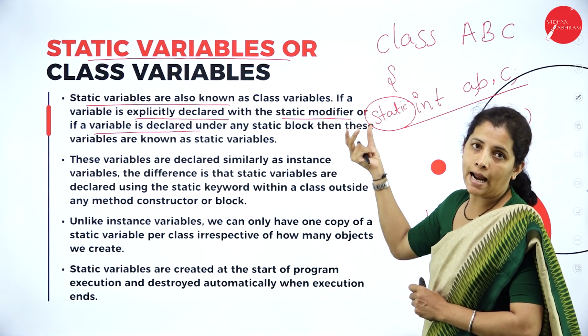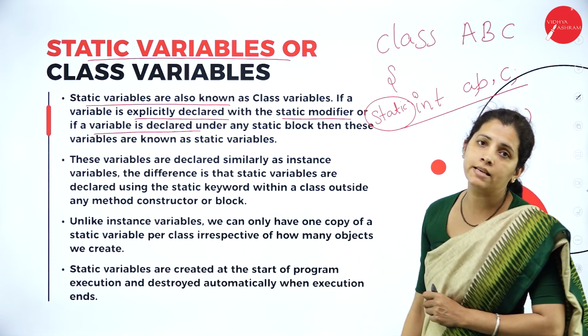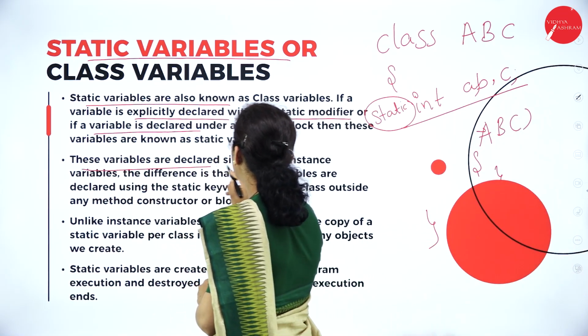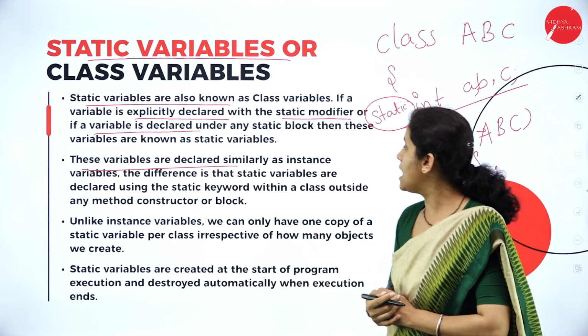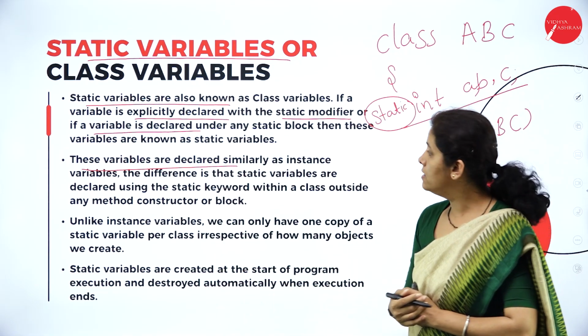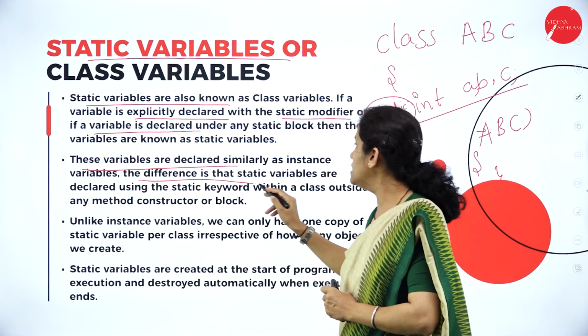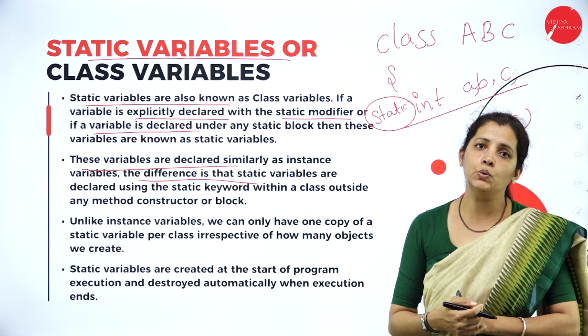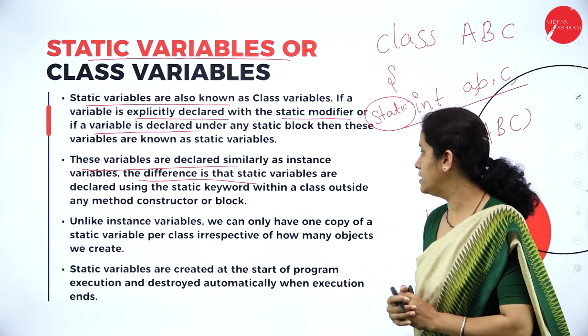Inside this static block, I can have the static variable. These variables are declared similarly to instance variables. The difference here is that static variables are declared using the static keyword.